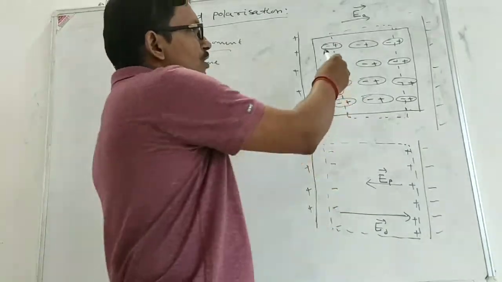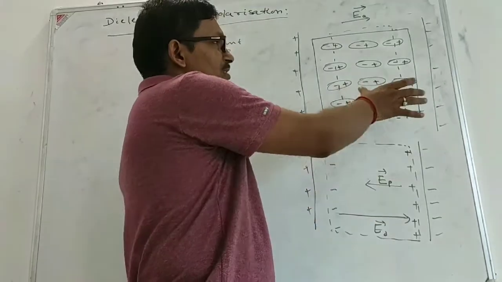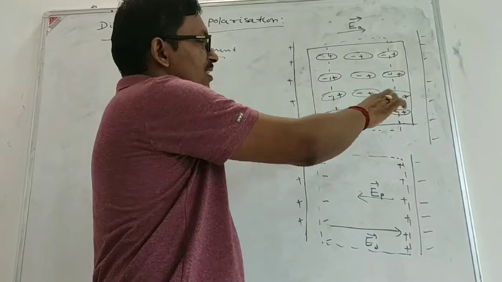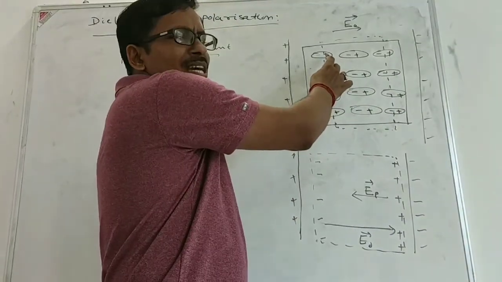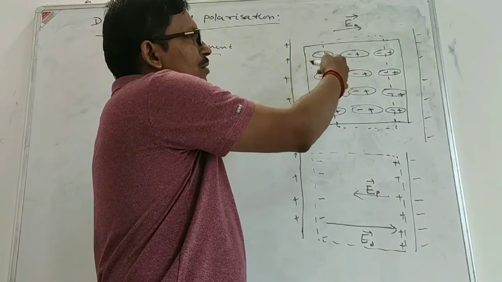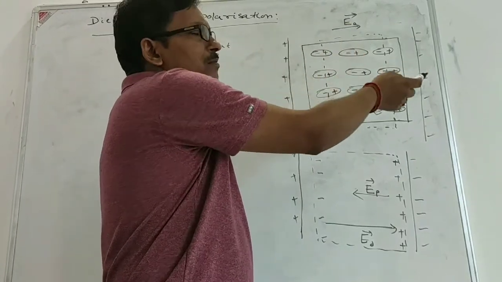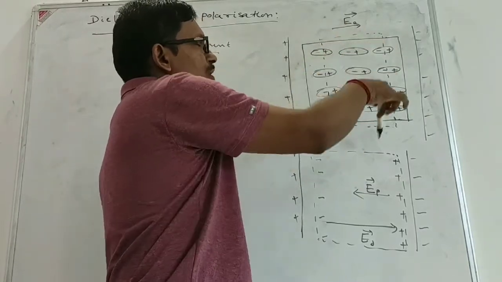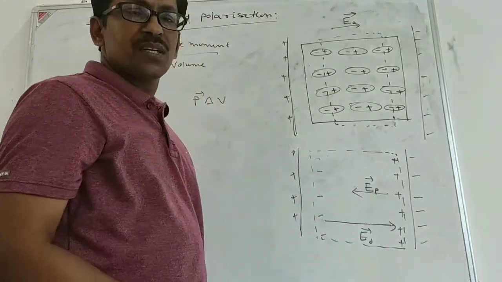You see now as shown in the diagram, when the dielectric is placed inside the external field, the dipoles are aligned in a specific direction. Now the positive end of one dipole is near the negative of the second, positive of the second to negative of third. This way, if I put a dotted mark here, the net charge is 0.